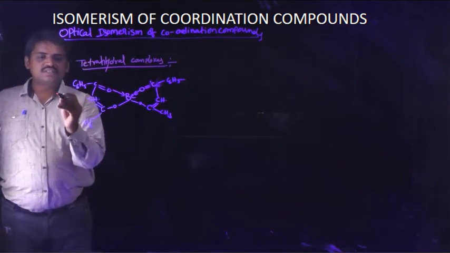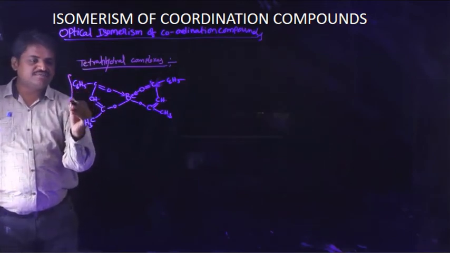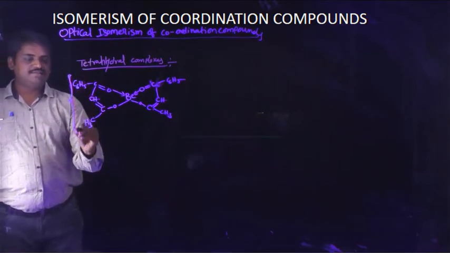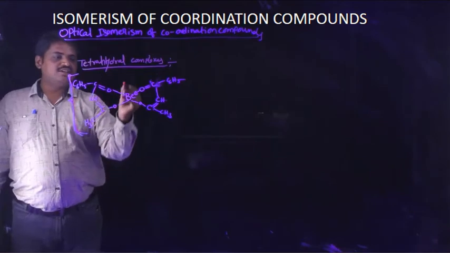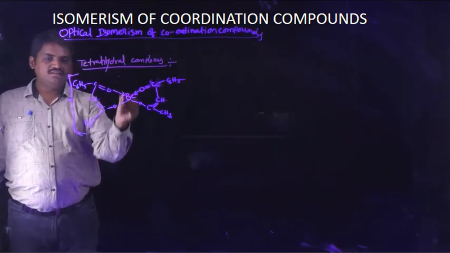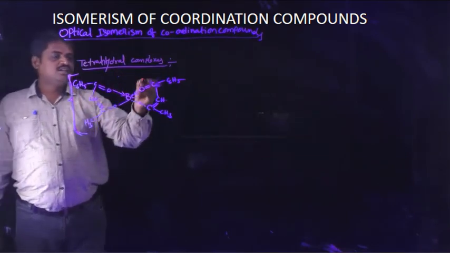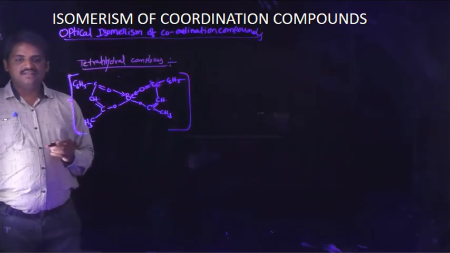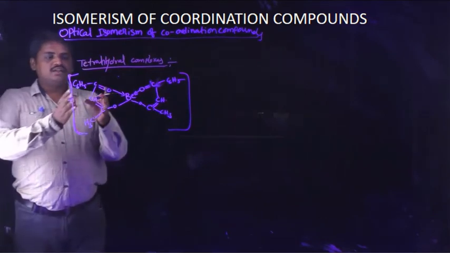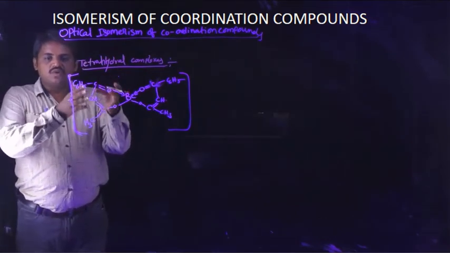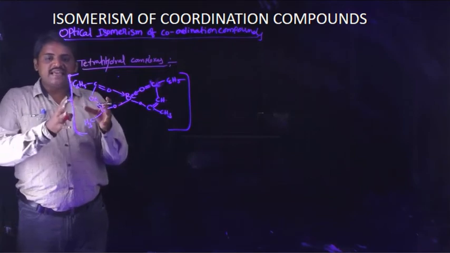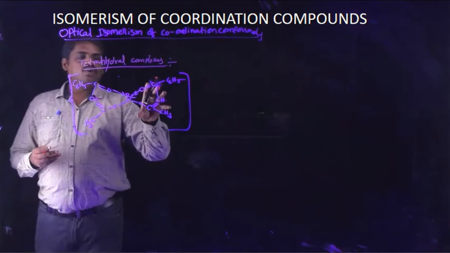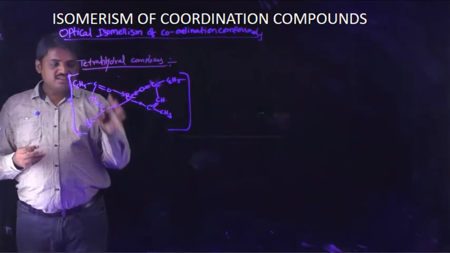On the left hand side, one bidentate ligand is there, and this is another bidentate ligand. Each ligand contains two donor sites and donates 2 electron pairs. Totally 4 donor sites are there in this complex.